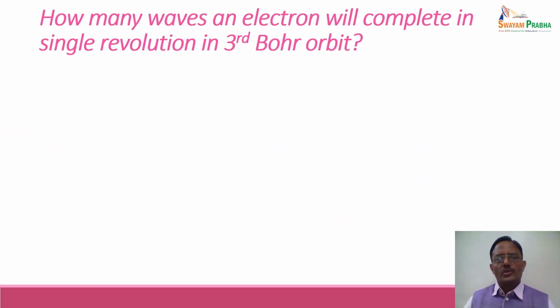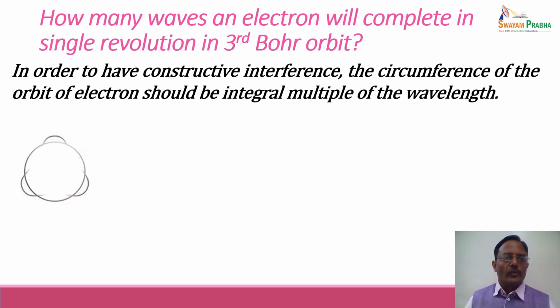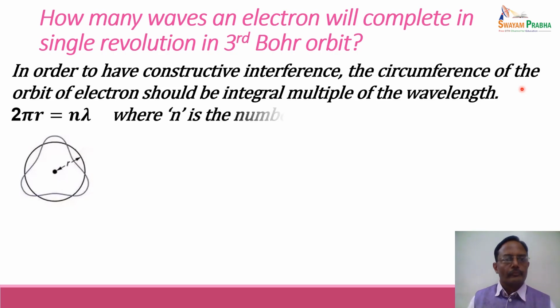How many waves of an electron will complete in a single revolution in the third Bohr orbit? Now we know that in order to have constructive interference, the circumference of the orbit of an electron should be an integral multiple of its wavelength. The number of waves should be an integral value within the circumference of this particular circle.